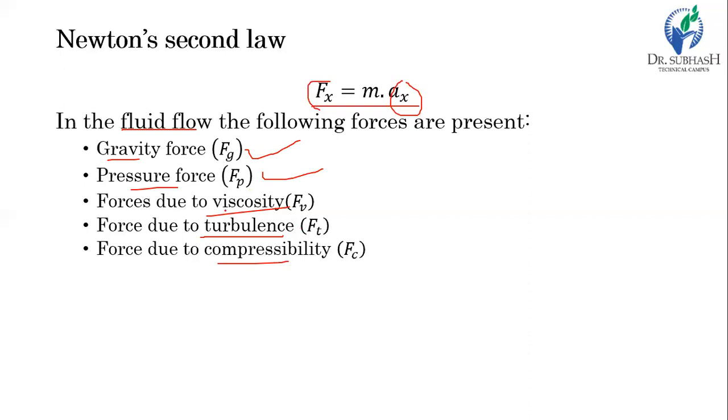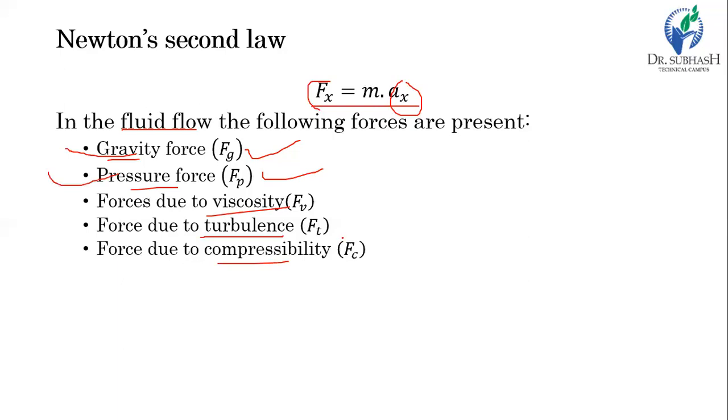But when laminar flow is considered, viscosity comes into effect, and when velocity is very high, then the turbulence force also plays an important role. And when we derive the equation for compressible flow, then the force due to compressibility also plays an important role. In that case we have to consider all types of forces, but for the sake of simplicity in this chapter we will consider only two forces, which are gravity force and pressure force.